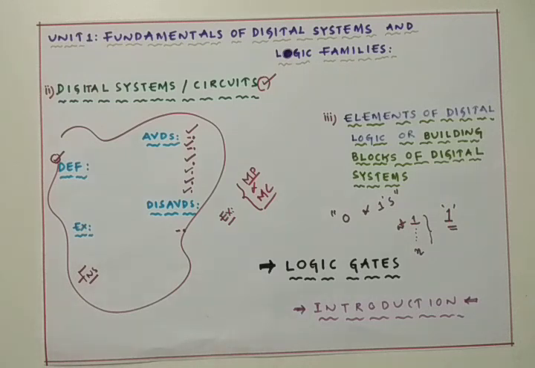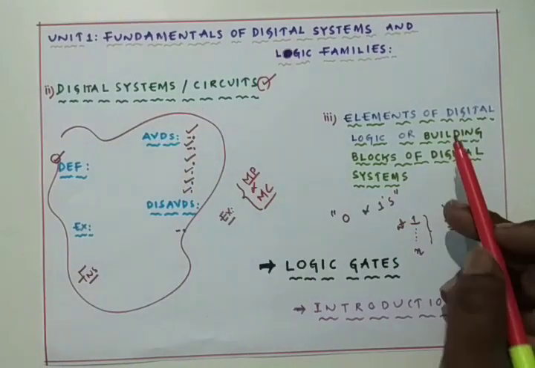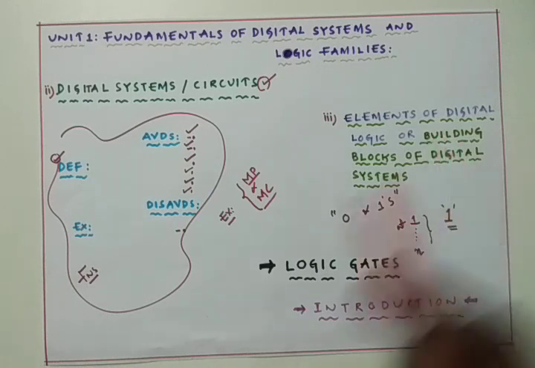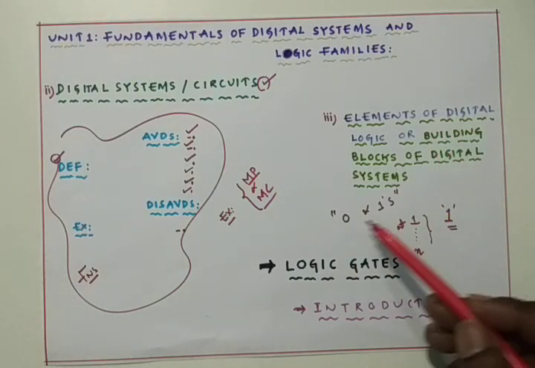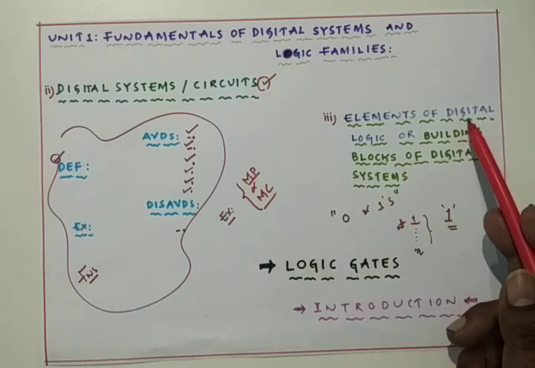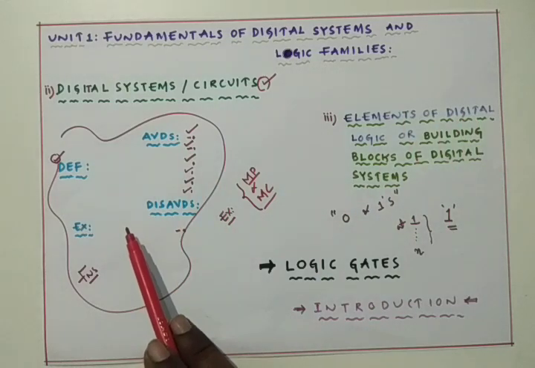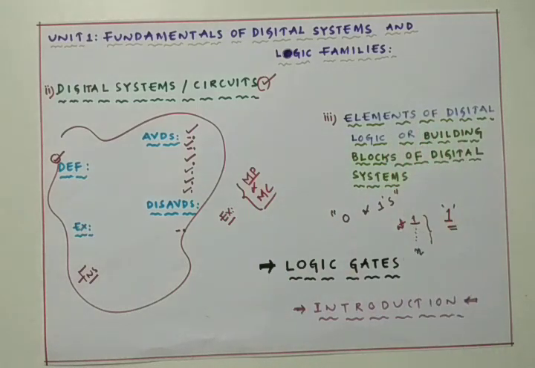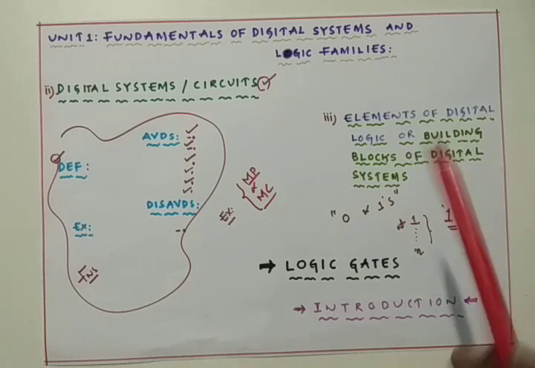So here one may ask how these logic gates can work with either 0 or 1 only. Because we are saying it is a digital system in which the building blocks are zeros and ones. From the definition, a digital system is one which completely deals with digital signals only.